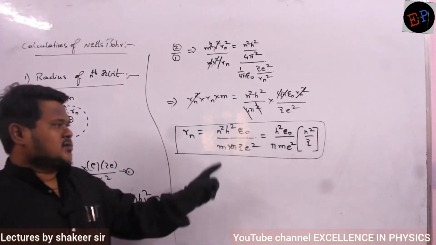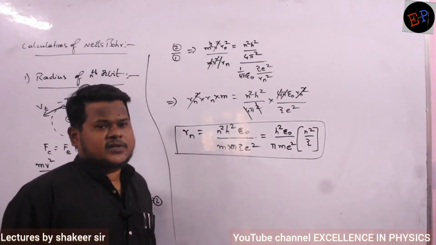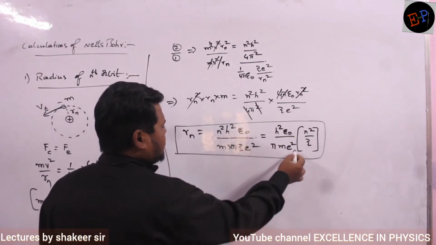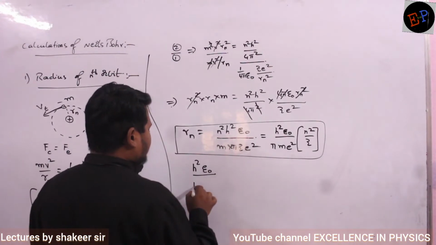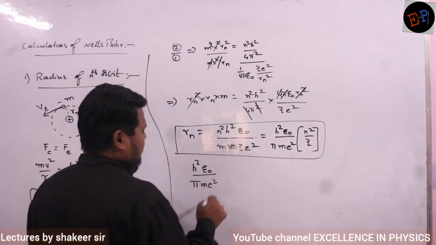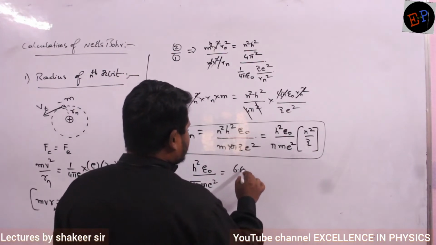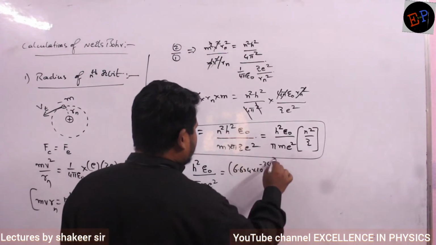Understood, no? So Rn equals h square epsilon naught divided by pi m e square, multiplied by n square by Z. Now if you substitute all these values, h square epsilon naught divided by pi m e square. What is meant by h value? Planck's constant, no? 6.624 into 10 power minus 34 whole square.